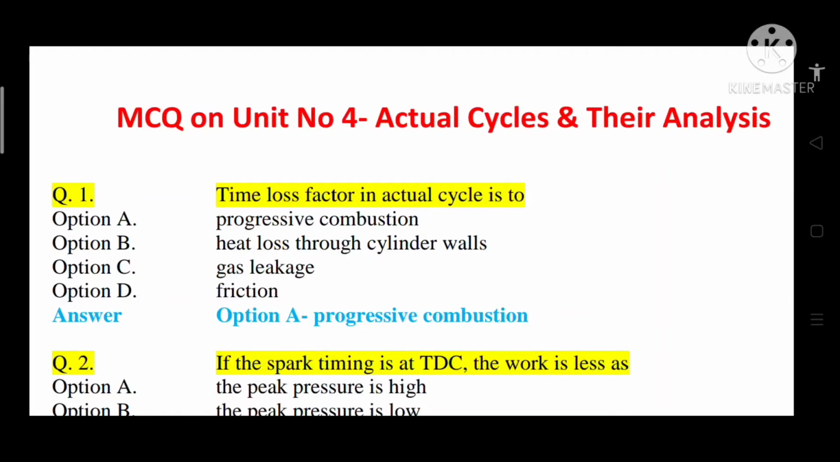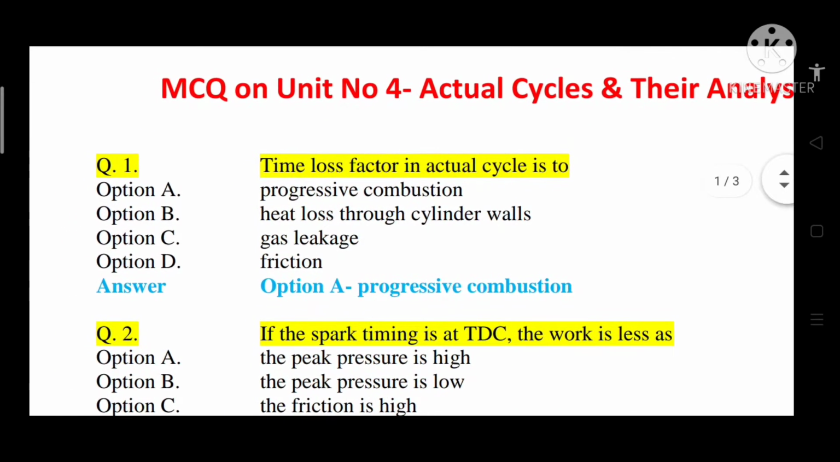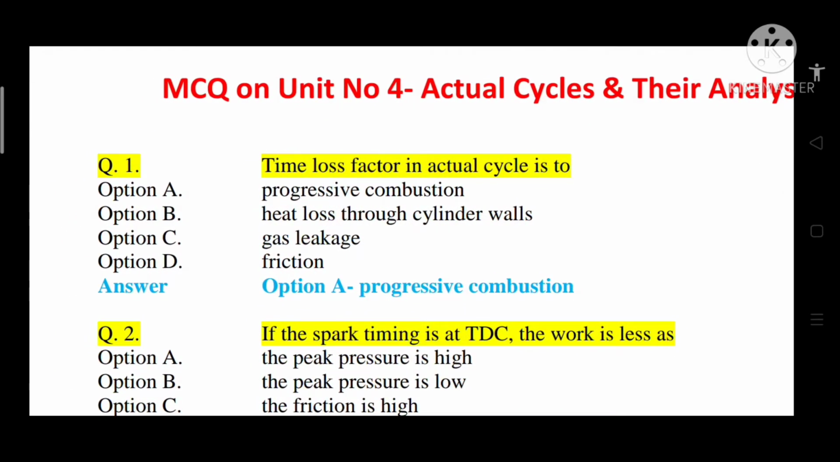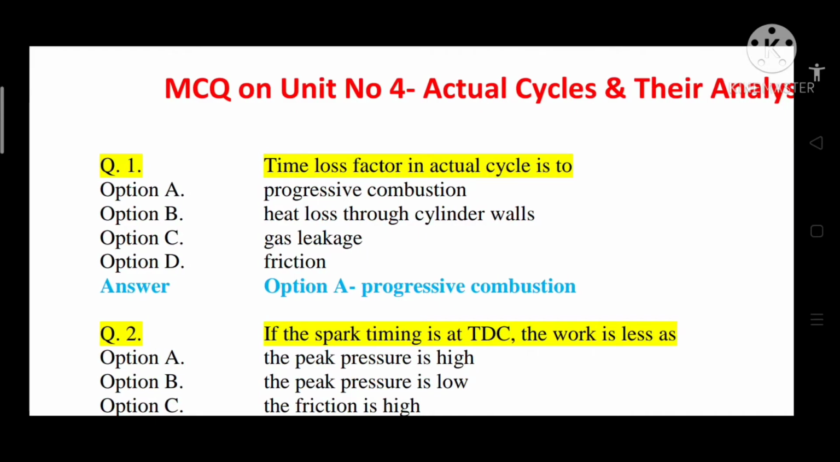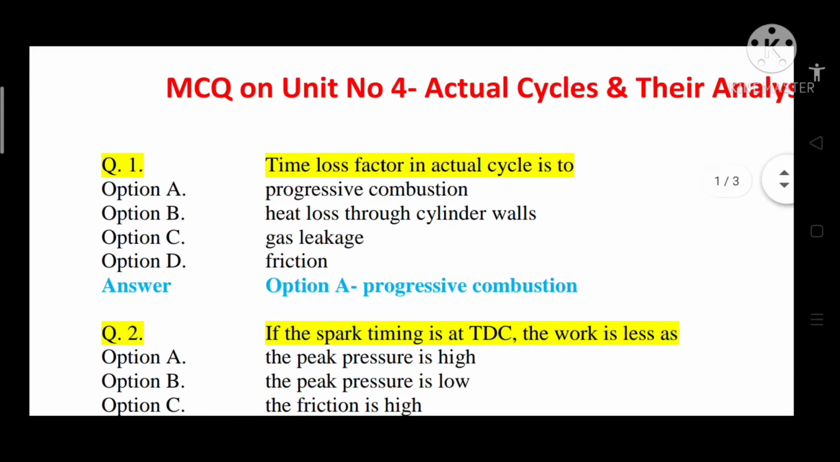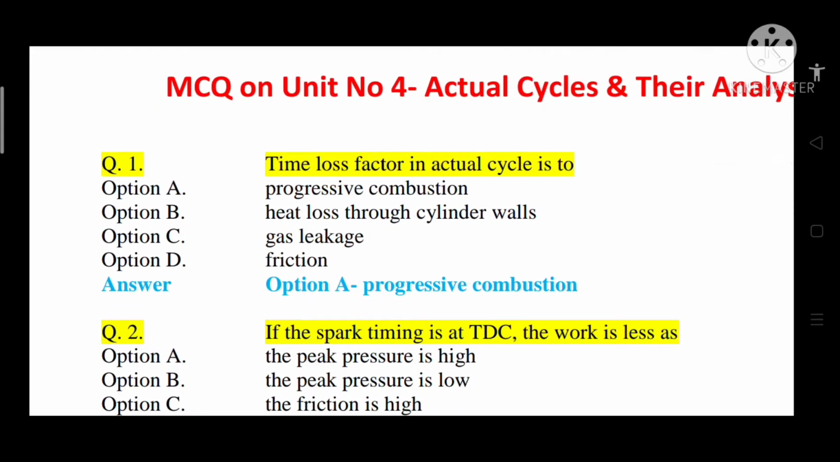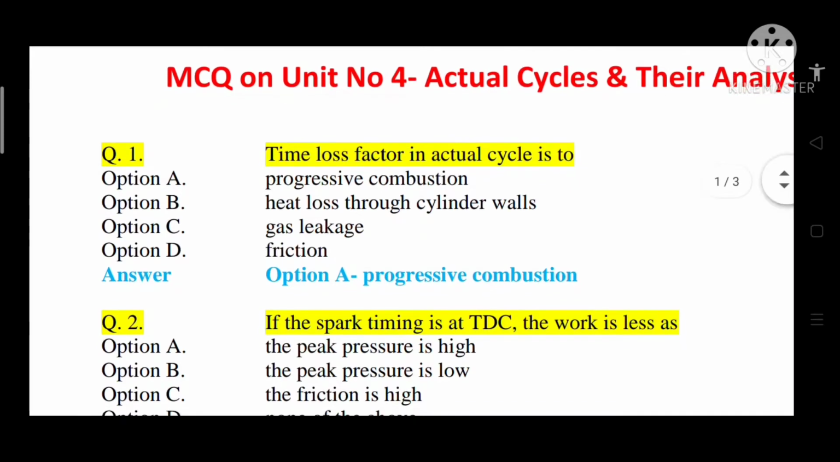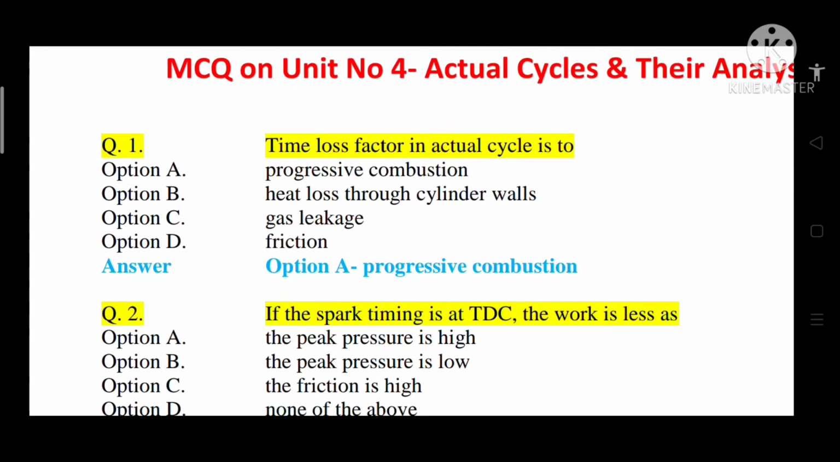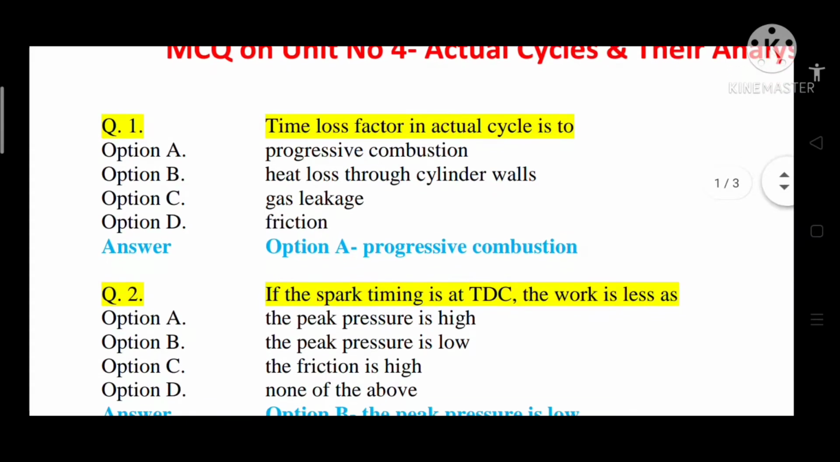Welcome back. Today we will see multiple choice questions on unit number 4, actual cycles and their analysis. Question number 1, time loss factor in actual cycle is. Option A, progressive combustion. Option B, heat loss through cylinder walls. Option C, gas leakage. Option D, friction. So correct answer is option A, that is progressive combustion. Time loss factor in actual cycle is progressive combustion.